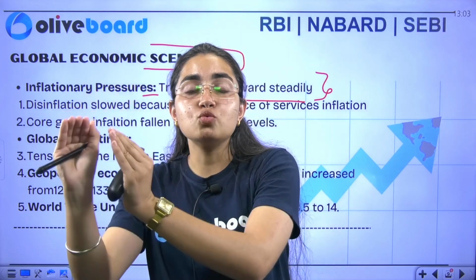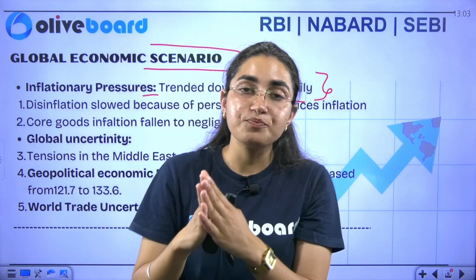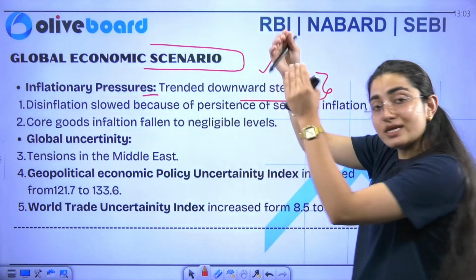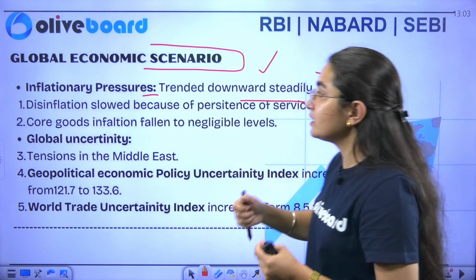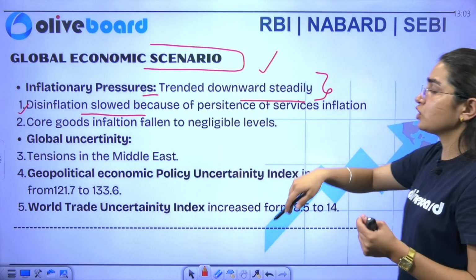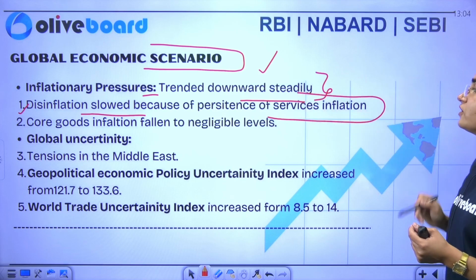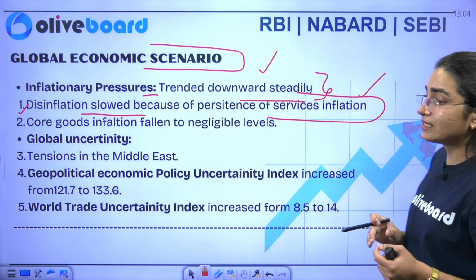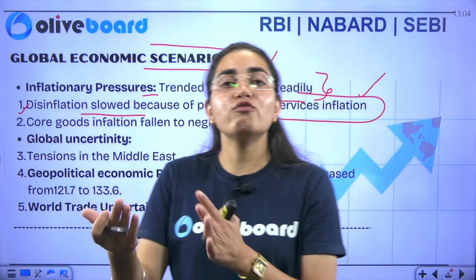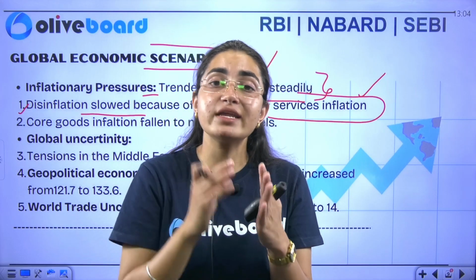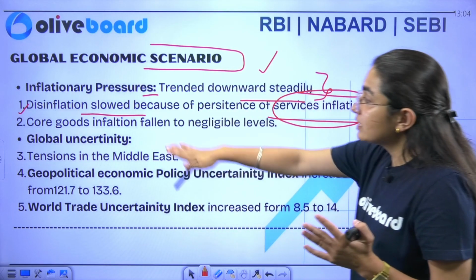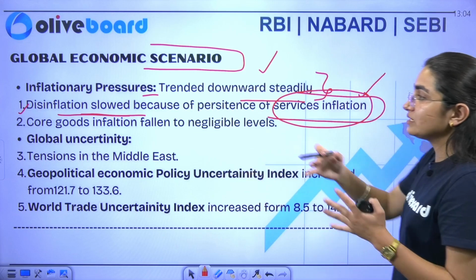So this will lead to what? This will lead to a reduction in inflation. So your survey says that the inflation pressure is trending downwards. It is coming downwards. Similarly, if I talk about disinflation, the survey says that disinflation slowed because of the persistence of services inflation. Now the survey says that there is inflation in the services sector, because if you see, after the COVID period, the wages of the workers have been very high. So this is one of the reasons that we can see the disinflation has slowed.